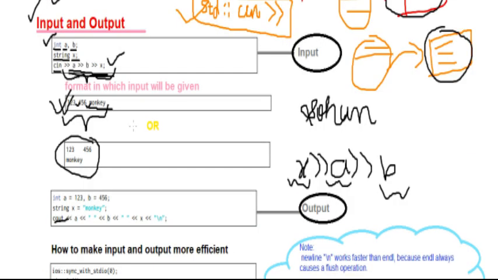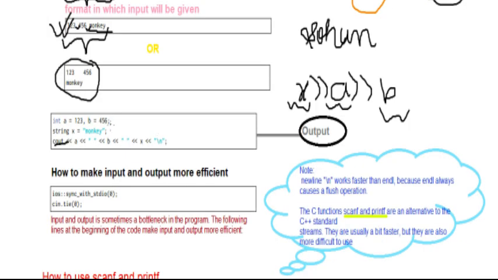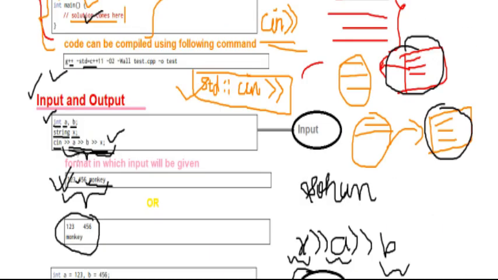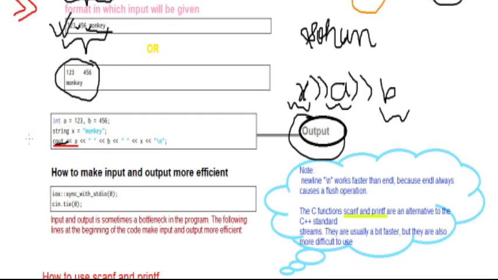Now if you want this to be shown on the screen, what is the code to give the output? The code for the output is cout, and all the operators change. Here you see you have the input operator, and here you have the output operator.